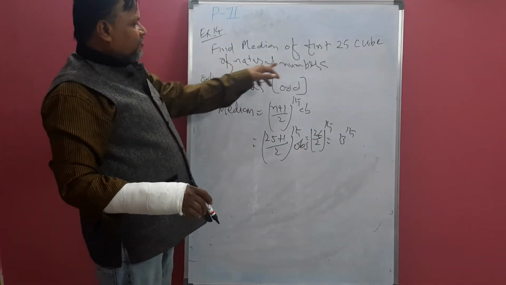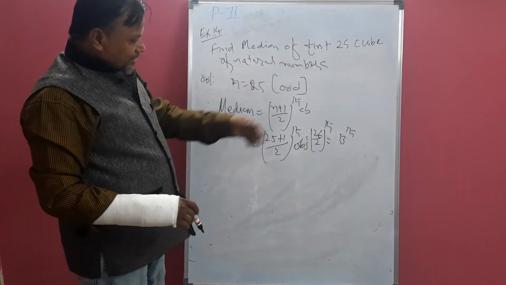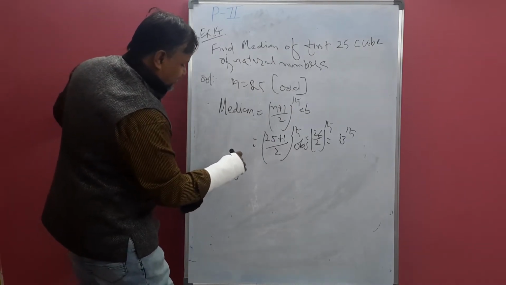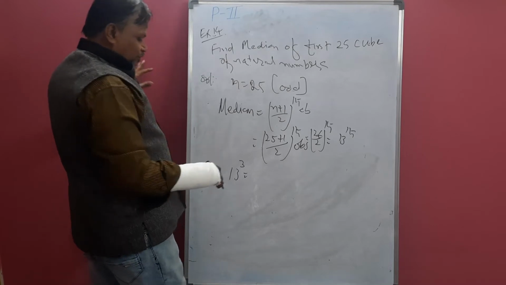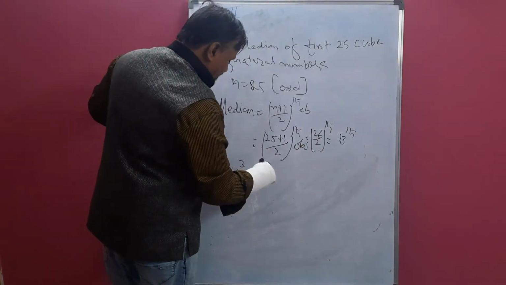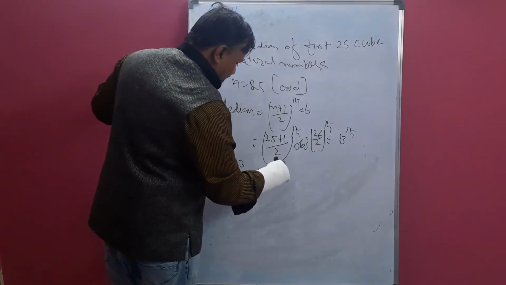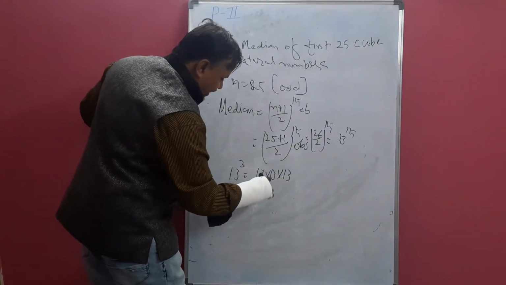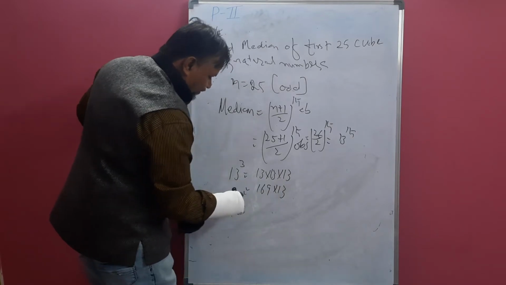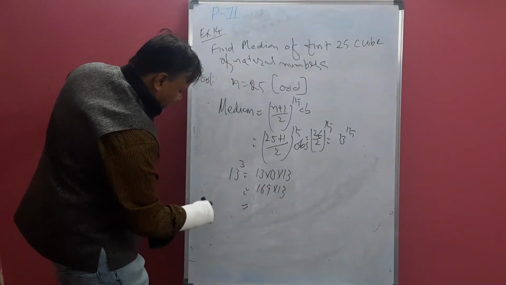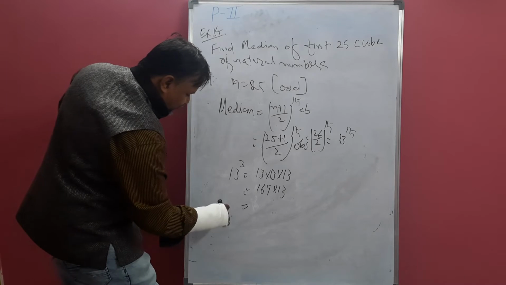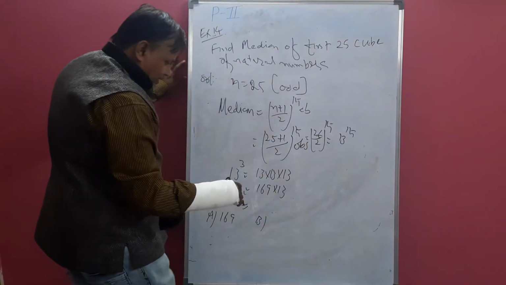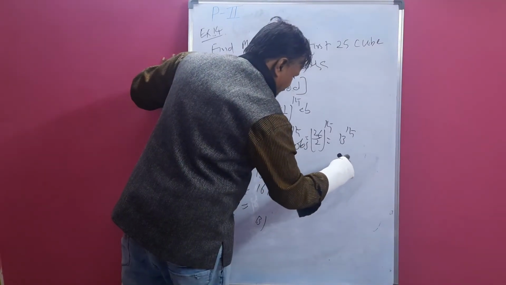Natural numbers 1, 2, 3, so the 13th one is also 13. 13 cube is 13 into 13 into 13, which gives 169 into 13. Okay, multiply it. So somewhere option A is 169, option B is as well. Multiply 169 with 13.